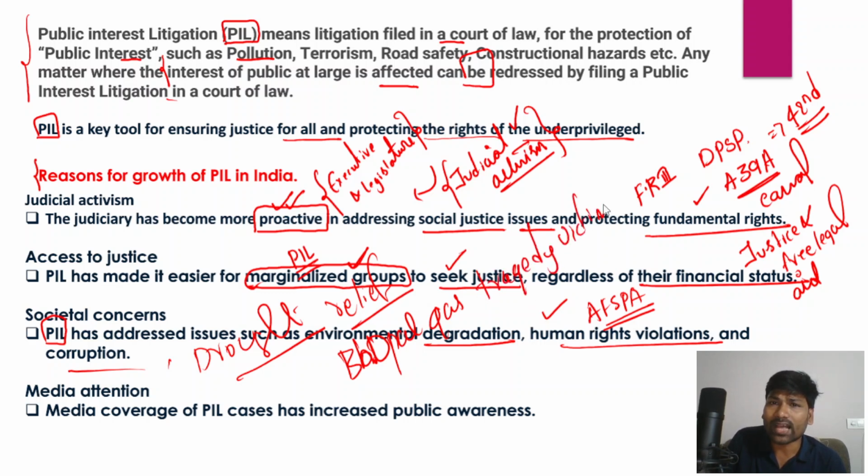So the Supreme Court has granted relief on most of these issues through the public interest litigation.